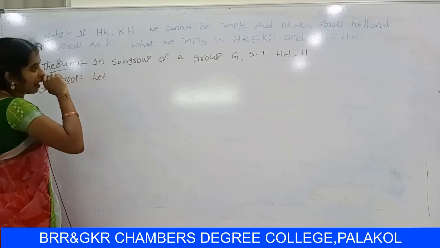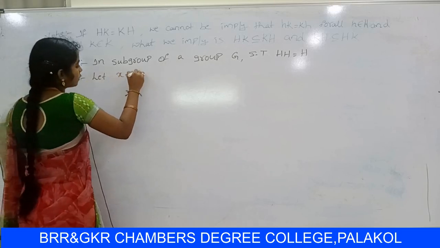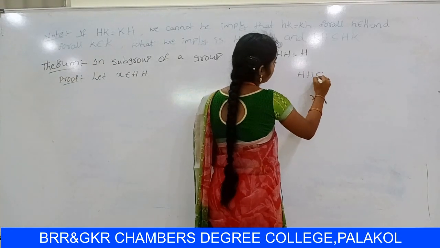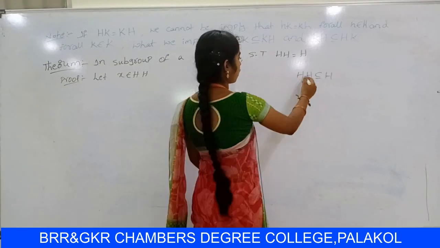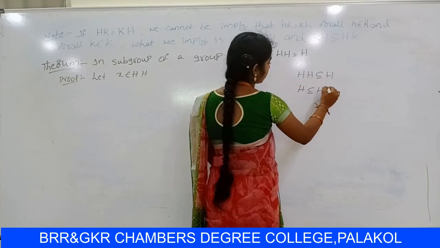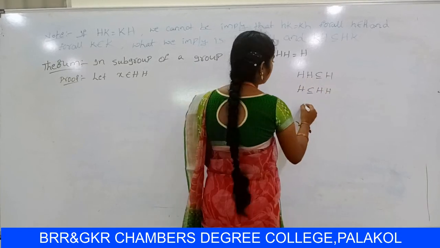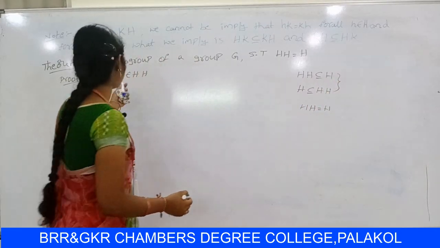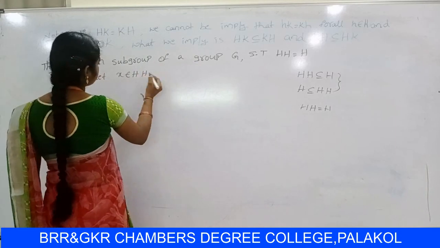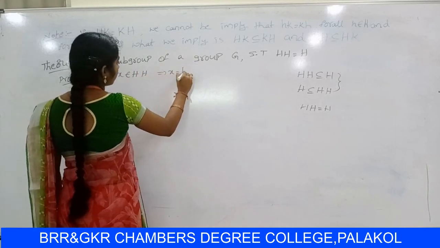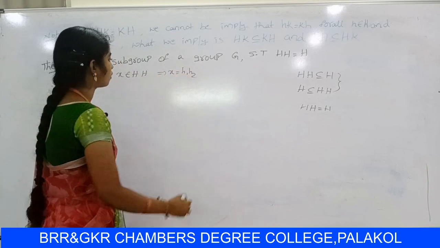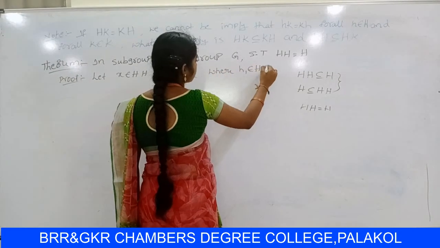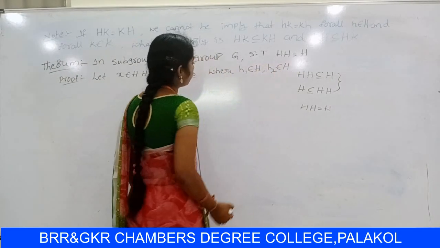So let x belongs to HH. First you have to show that HH contains H. This is the first part. Second, H contains HH. And finally you have to show that from 1 and 2 observe HH equal to H. So x belongs to HH. So this can be written as x equal to h1 h2, where h1 belongs to capital H, h2 belongs to capital H.